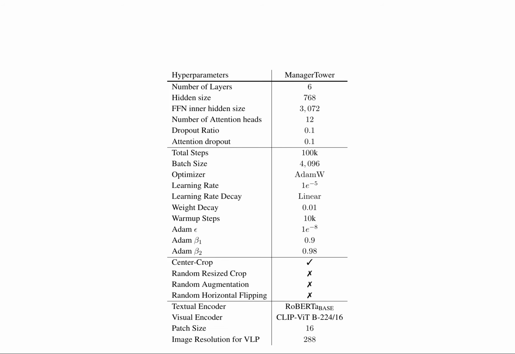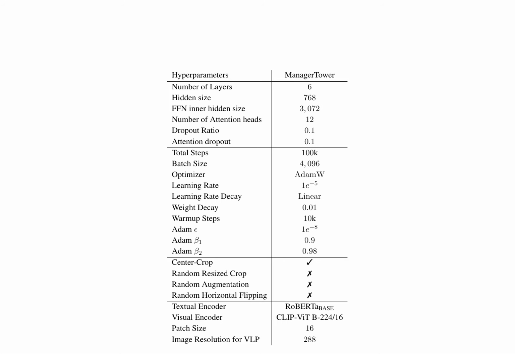The learning rate is initialized at 1e-5 with a linear decay, and a weight decay of 0.01 is applied. Warm-up steps are set to 10,000, and the Adam optimizer's hyperparameters are set to epsilon equals 1e-8, beta 1 equals 0.9, and beta 2 equals 0.98.